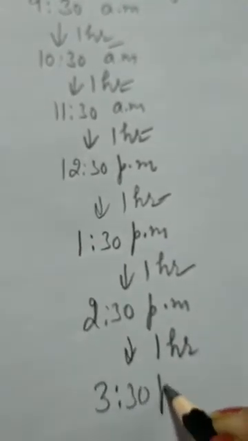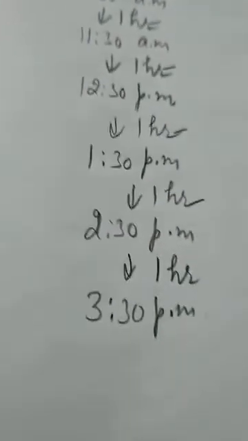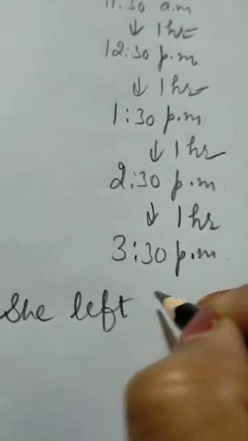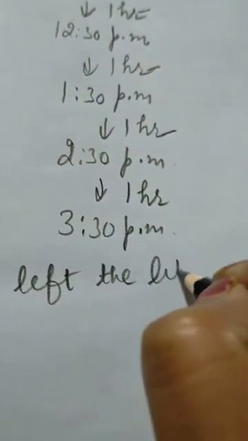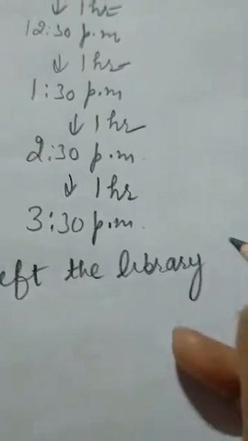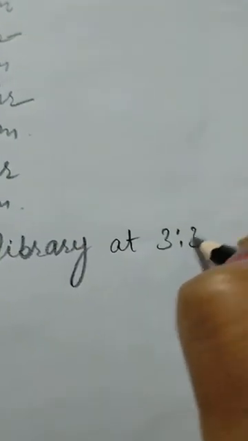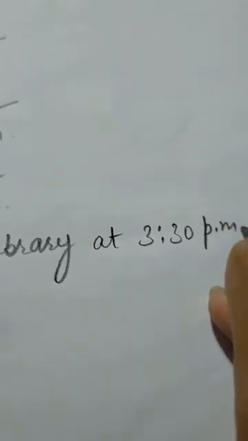One more hour, because she spent 6 hours there. The time will be 3:30 p.m. and she left the library. We will write she left the library at 3:30 p.m. Like this we will do these sums.